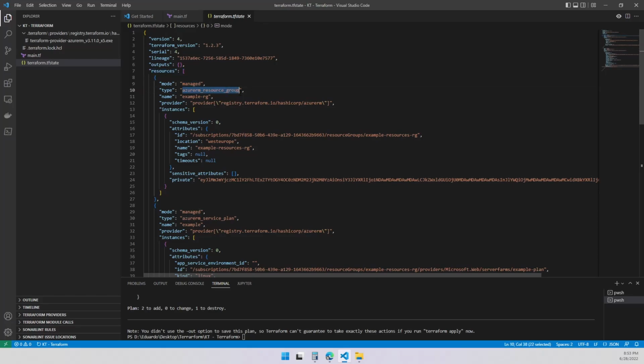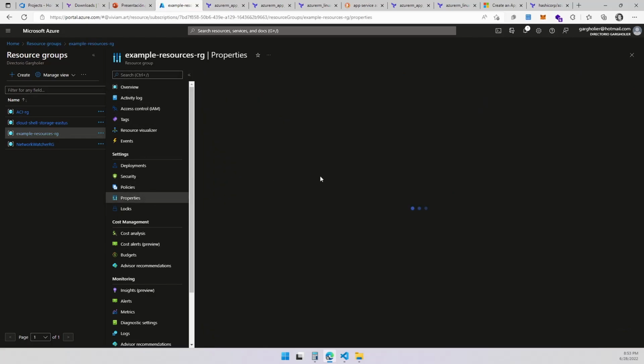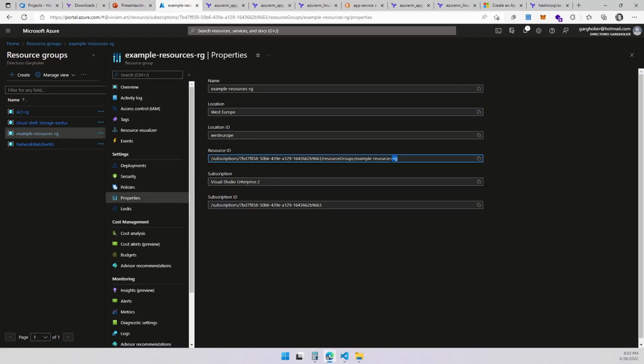This is the type of resource, this is the name, this is the provider, and this is the ID, which points to the ID of the resource. This is the ID of the resource group. If I go to the resource group and go to properties, this is the same value you're going to find over here.